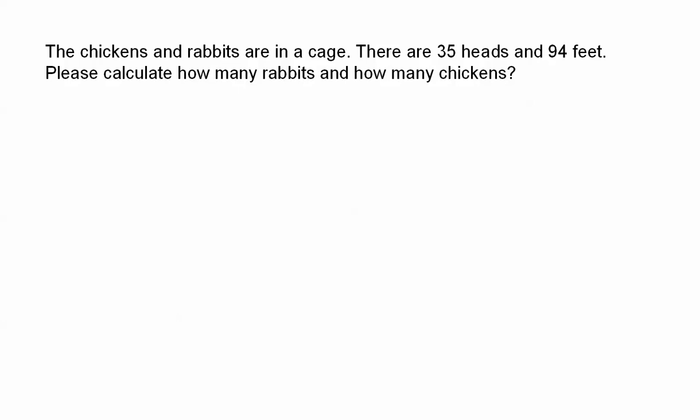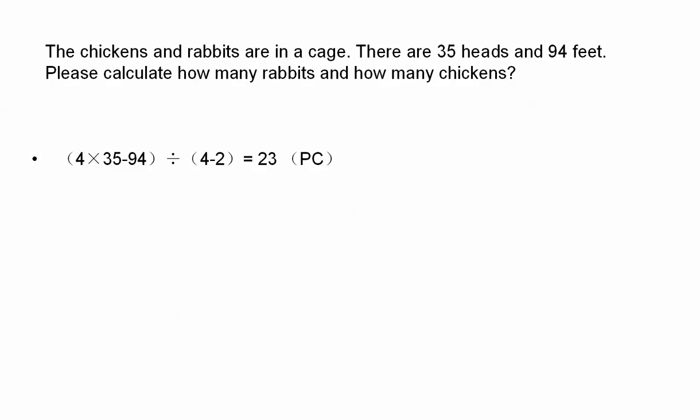So for this kind of question, we know the total number of the chickens and rabbits and their feet number. So we can use assumptions. It means that we can assume they are all chickens or they are all rabbits. So we use it like that. The first way, we assume that they are all rabbits. They are all rabbits means that each animal will have 4 feet.